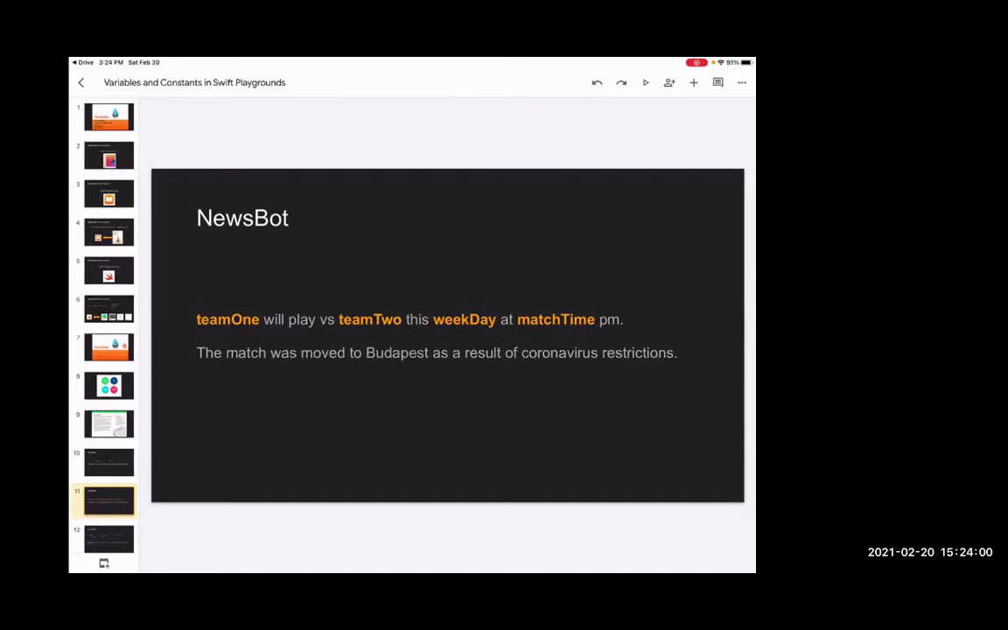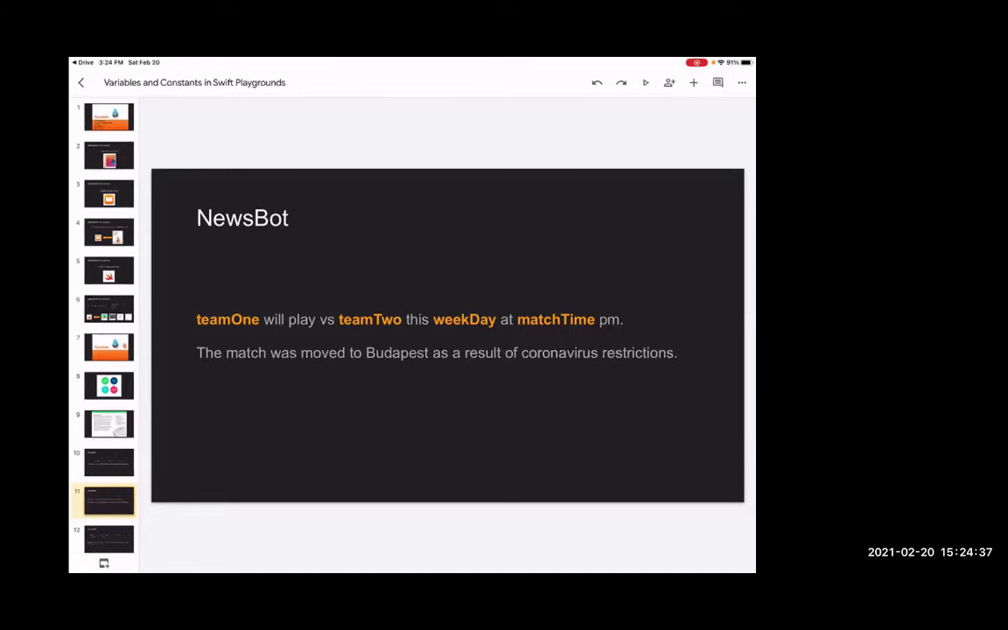Okay? So we have 4 variables. Variable 1 is team 1, variable 2 is team 2, variable 3 is weekday, and the variable 4 is match time. The names of the variables have to be very clear, and each variable has a specific job. Okay? And we can see that a variable is like a container of information. And each variable has some value and a name. The name is team 1 and the value is Tigres. Okay, so those are the components of a variable, the name and the value.